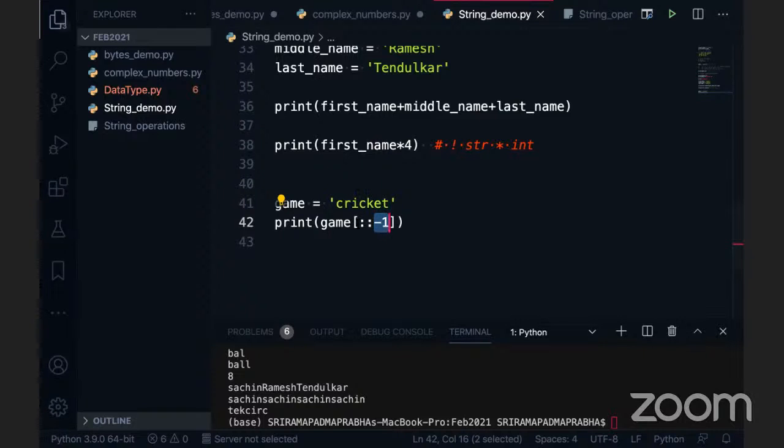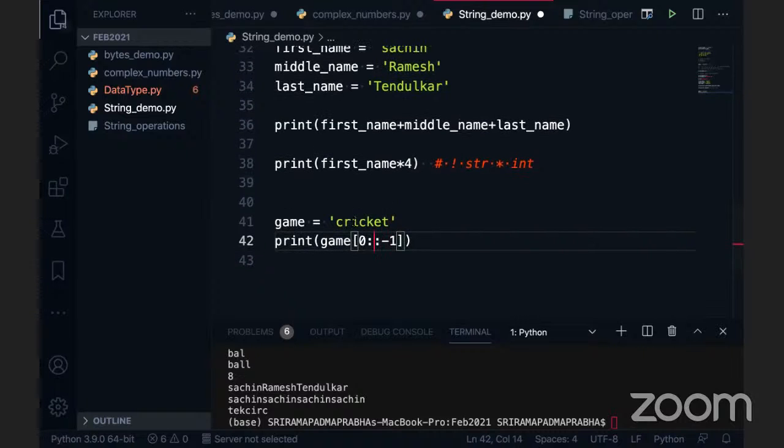For example, this is the start index, this is the end index. We are giving the complete string here. Am I correct? If I give here 0, and the length of the string is how much here? 1, 2, 3, 4, 5, it's a 7, right? And we can give here 6, 0 colon 6. Instead of this, I have to give the 7 because that is the length of this string, right?